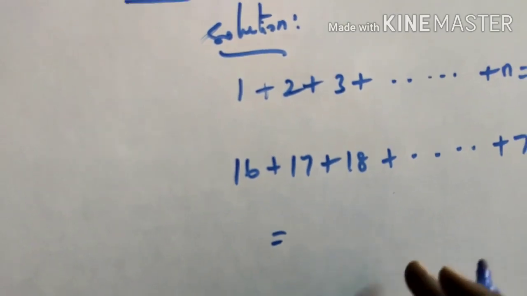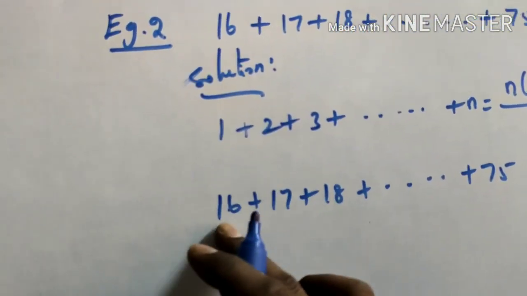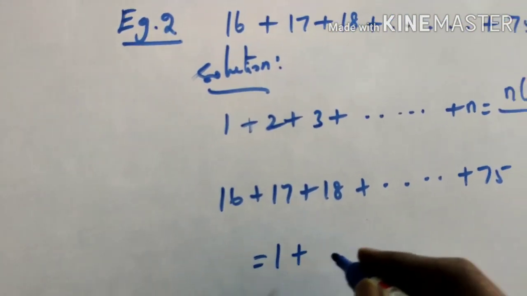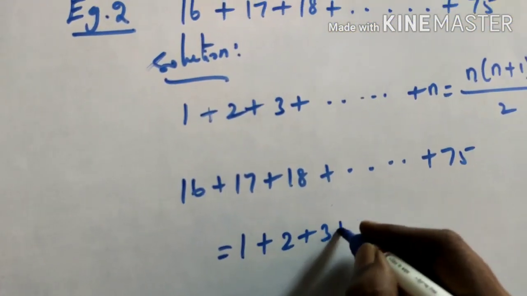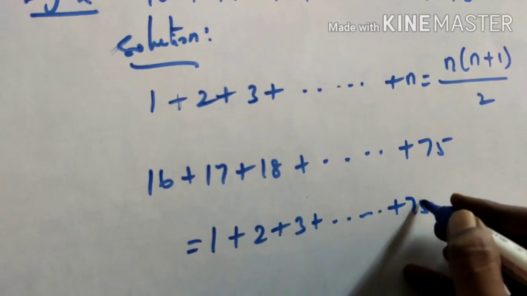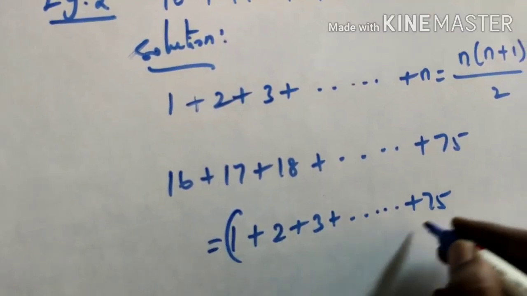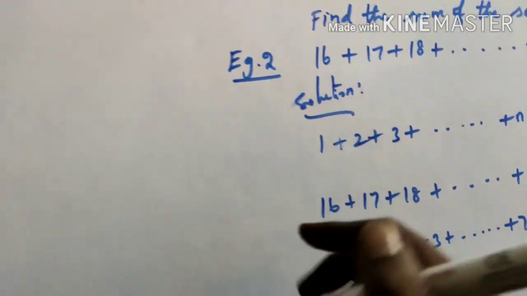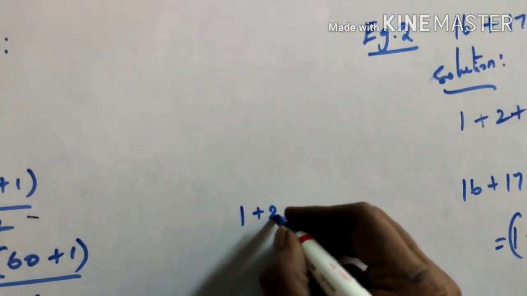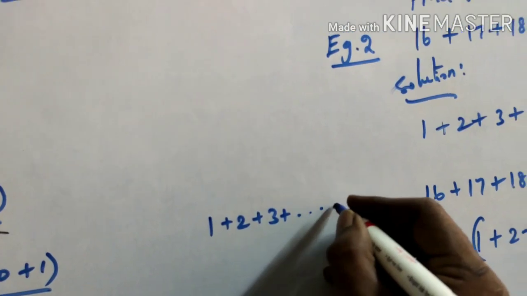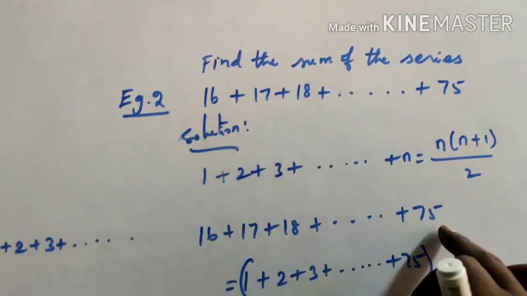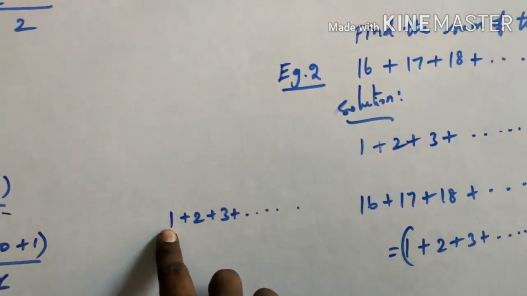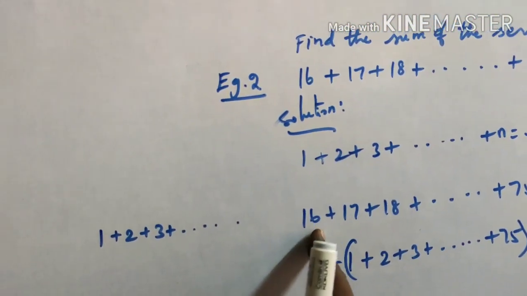And see here, instead of finding this series 16 to 75, what I am going to do is find from 1 to 75: 1 plus 2 plus 3 plus dot dot dot plus 75. So 1 to 75 I have found, minus 1 up to the number before 16.